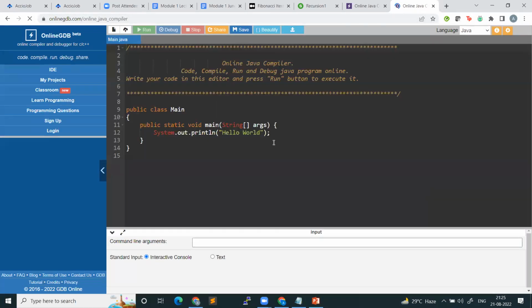After this, we'll be doing the Fibonacci one, right? And uske baad, let's see how much time remains. Not sure how much time will be remaining.